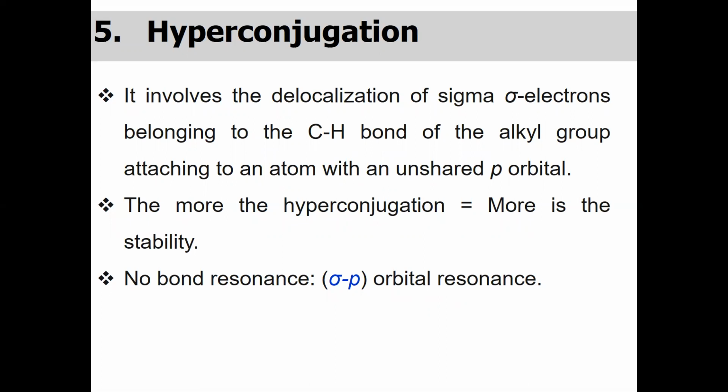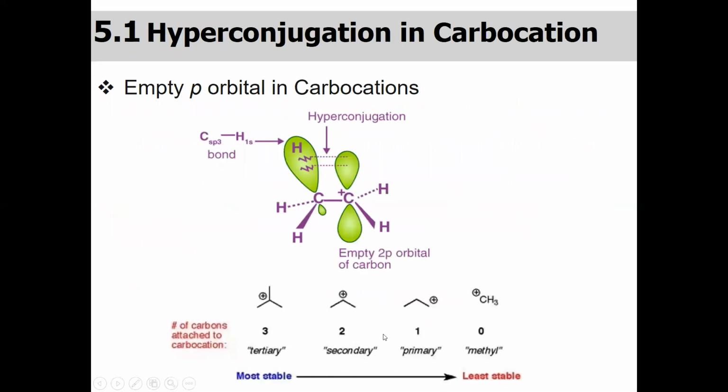Now keep in mind, in any molecule, if we have more hyperconjugation, the molecule will be considered more stable. This hyperconjugation is also known as the no bond resonance, because it involves the sigma to p orbital resonance as well. Now, hyperconjugation can occur in carbocation.